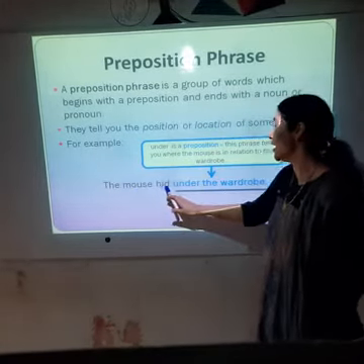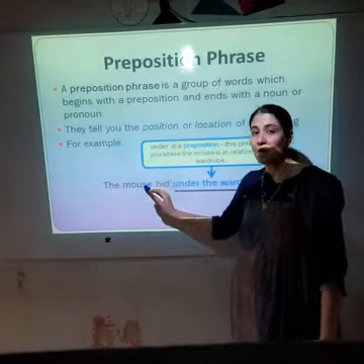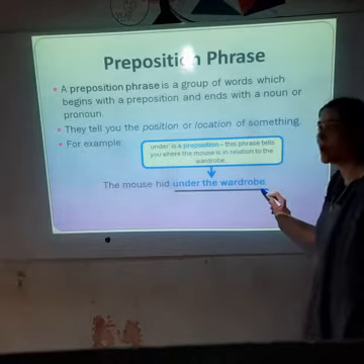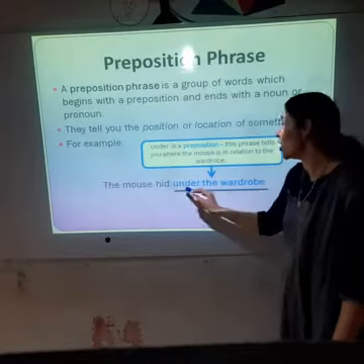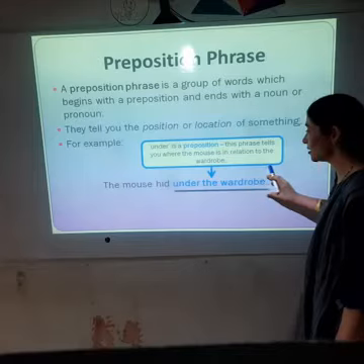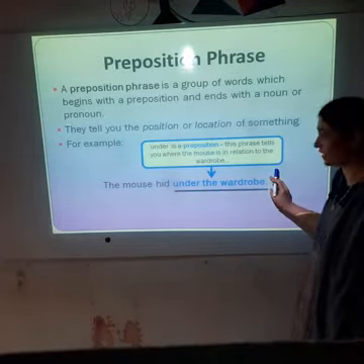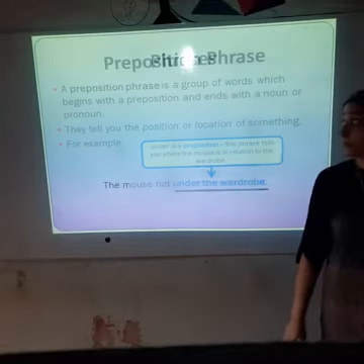The mouse hid under the wardrobe. Now a little mouse is hiding where? It is hiding under the wardrobe. So under is the preposition and the words after that will form the preposition phrase. So under the wardrobe is a preposition phrase.